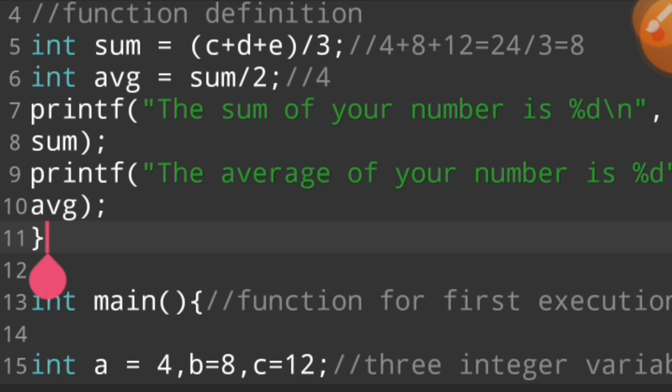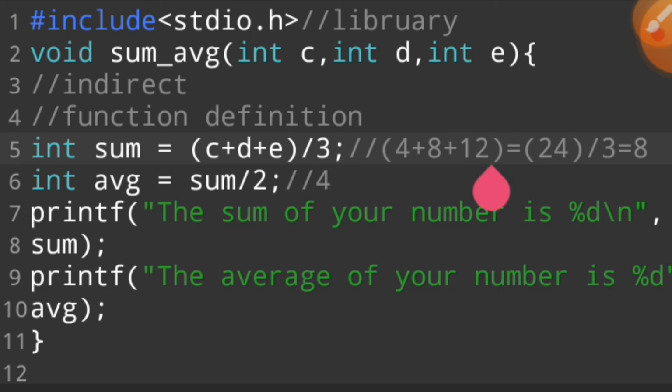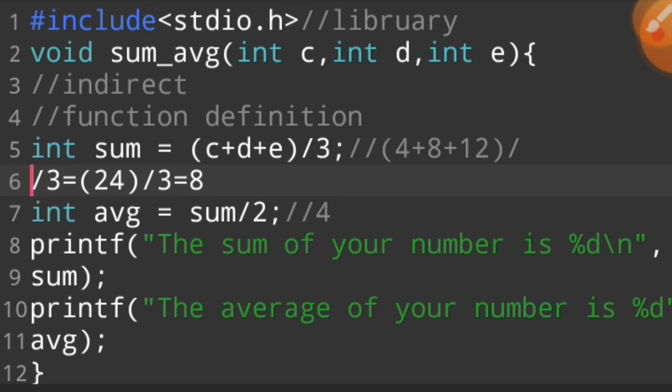We say 4, 8 and 12 are coming, and then we add 4, 8 and 12, and then the answer is 34. For your better understanding, we write this program in this way. So this program is similar to this program. I hope you understand this topic.